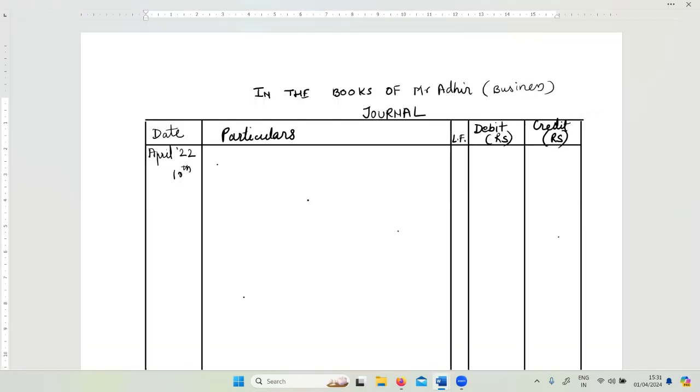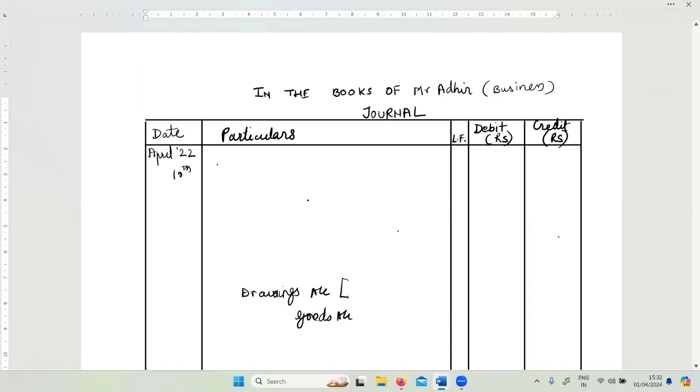So on 10th of April, we have the transaction where one part is drawings. Who is withdrawing the goods? Adhir, right? So drawings account will be one account because the proprietor is withdrawing goods. And what is he withdrawing? He is withdrawing goods. So goods account will be the second account. Now drawings is capital going out.